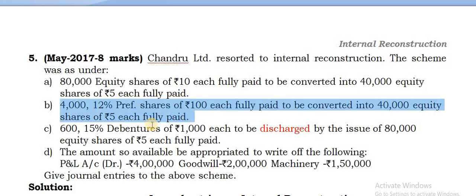Coming to this. Now, old preference shares are there. They are also being converted into 40,000 equity shares of rupees 5 each fully paid. Otherwise, they are settled with how many shares? 40,000 equity shares are being given to them.